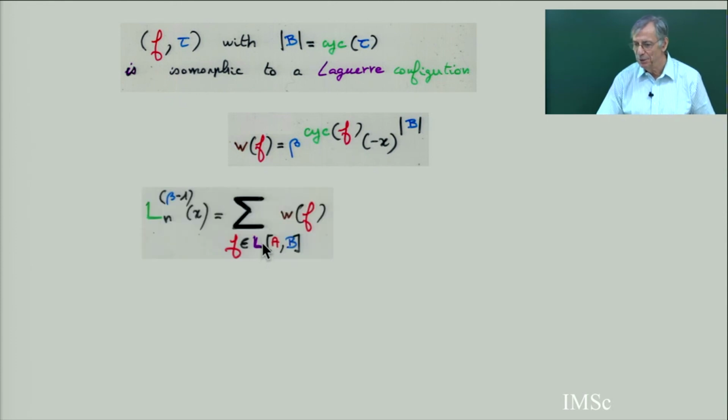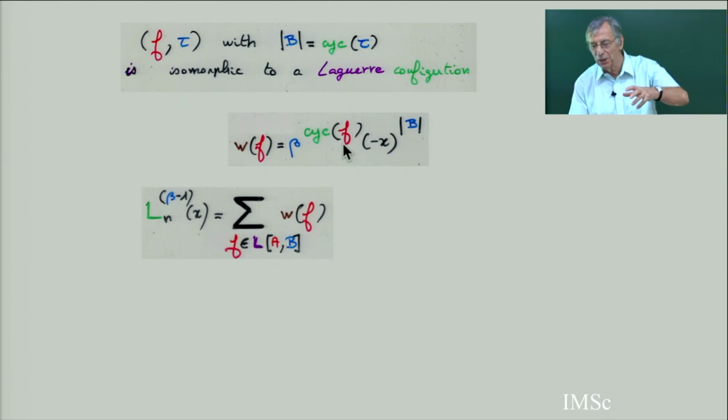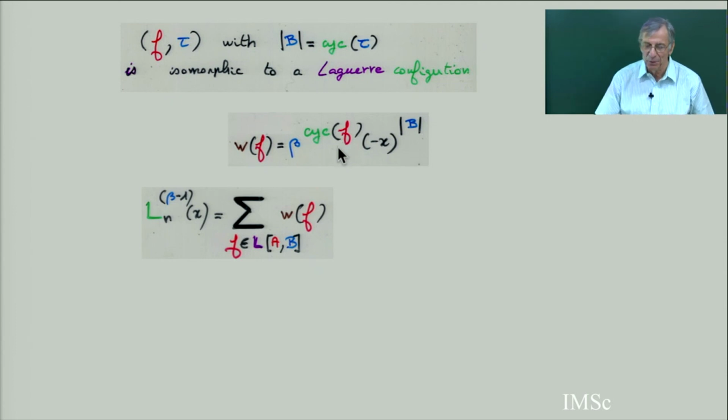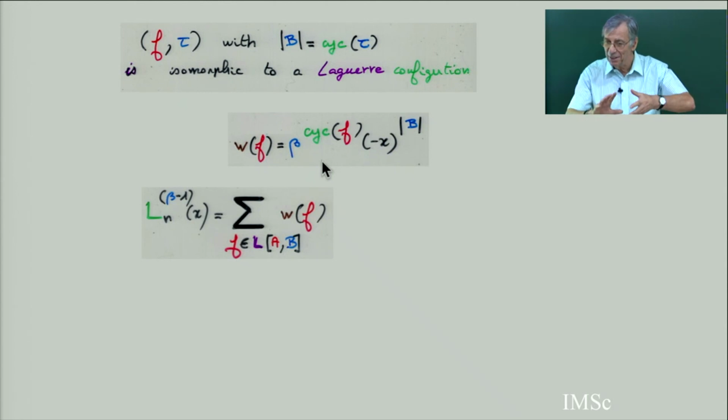What you get is isomorphic to a Laguerre. It's like taking a Laguerre configuration, replacing the blue point by some cycle of a fixed point or another permutation of length 1, and then this is what you get from the limit of Mexner. So you see some formulas are very easy.